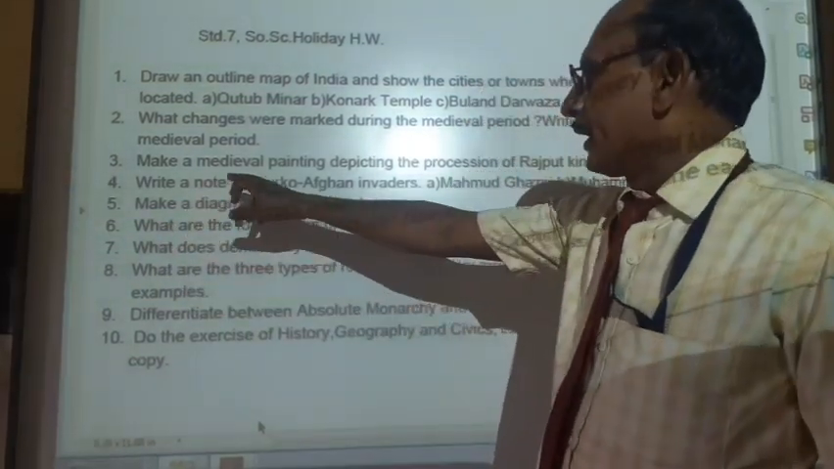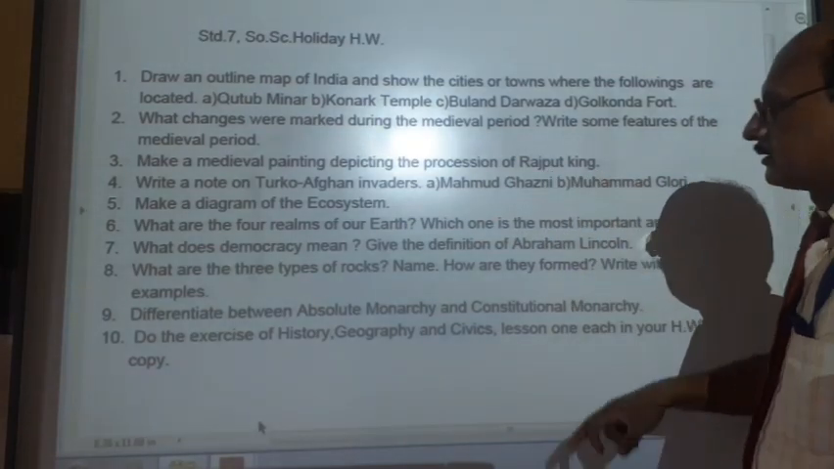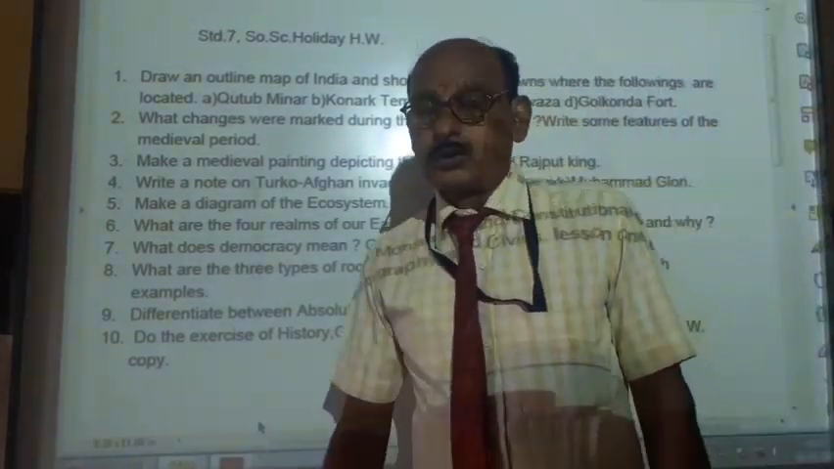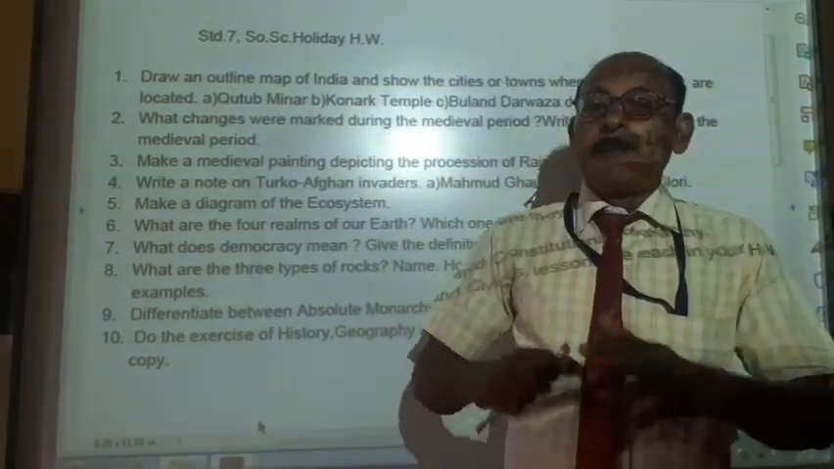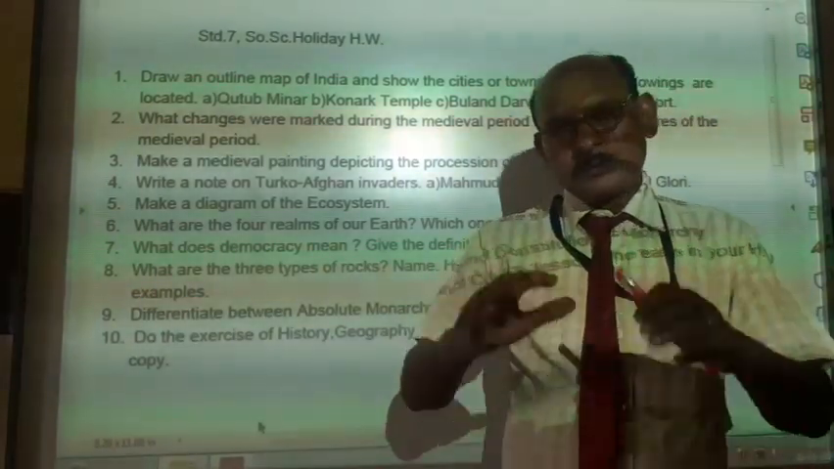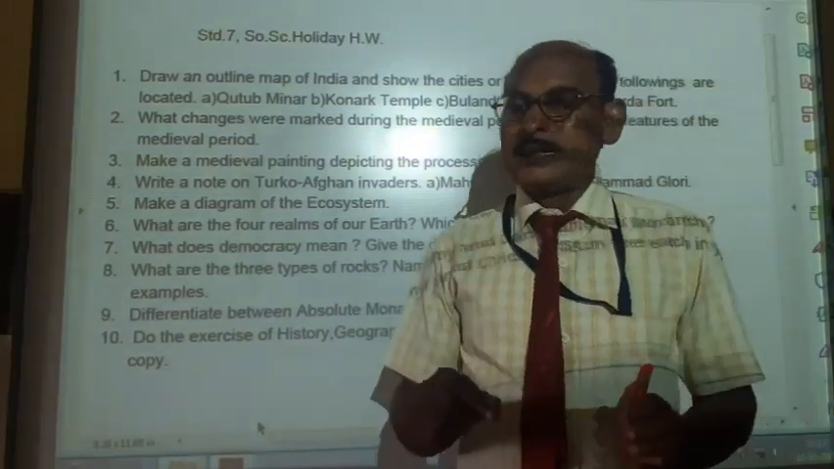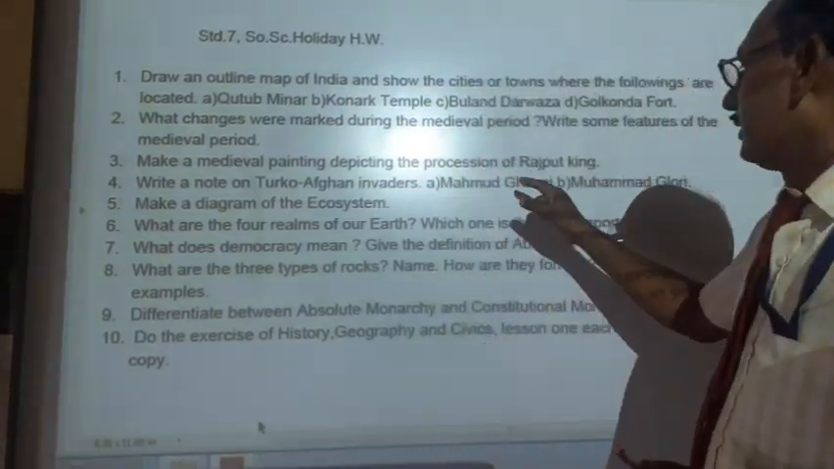Third, make a medieval painting depicting the processions of Rajput king. So talking about processions, you have to make a picture of the Rajput king processions. You have to make the picture, and you write that this is the picture of Rajput kings.